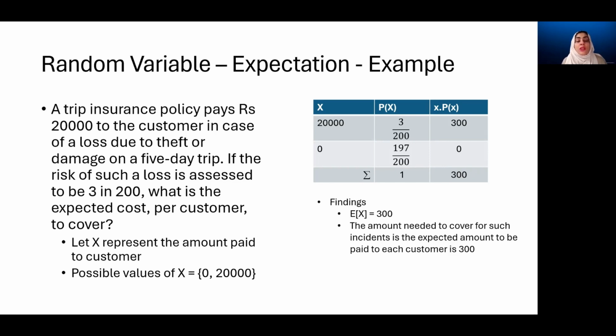So they only need to. This is generally the tactics. They advertise that we're demanding only 300 rupees or so. Of course, it's not going to be 300. It's going to be a value a little higher than that. Even if they demand 500 from the customers to purchase this policy, they still are making profit.